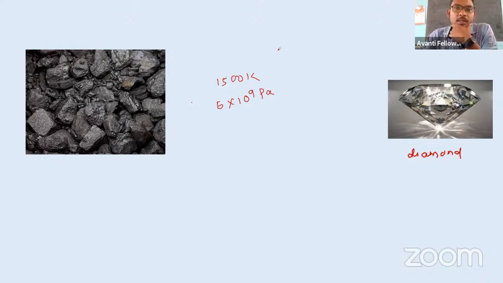Okay, so now if we can convert graphite into diamond, then can we convert a pencil? We know that in our pencil we have graphite. So can we convert that graphite into diamond so that we can be rich overnight? Or we can say we have a diamond pencil, which can cut even the hardest substance like glass. So can we convert the graphite used in the pencil into diamond?